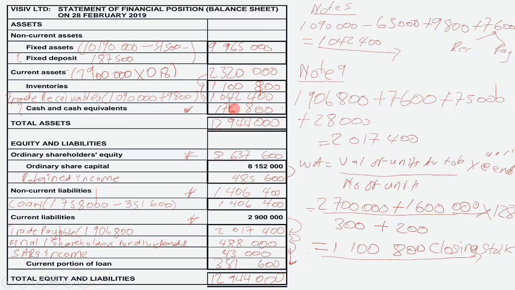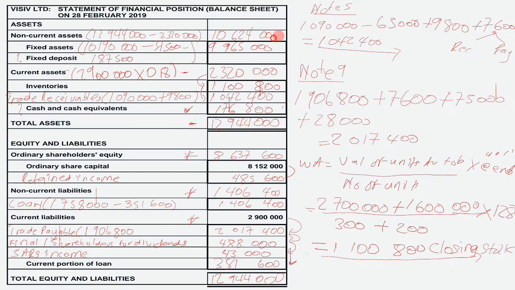So your cash equivalents is going to be 176,800. And then we move to our non-current assets. We have our total assets of 12,944,000, and we also have our current assets, so you need to subtract that: 12,944,000 minus current assets of 2,320,000. So our non-current assets will be 10,624,000.